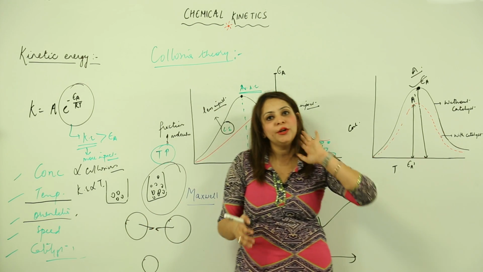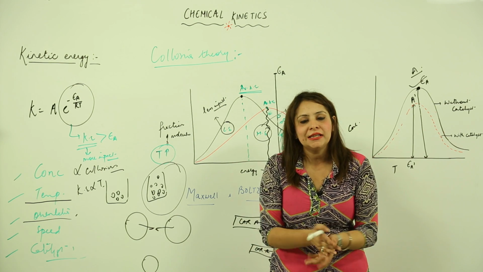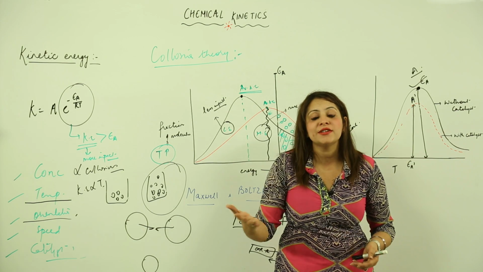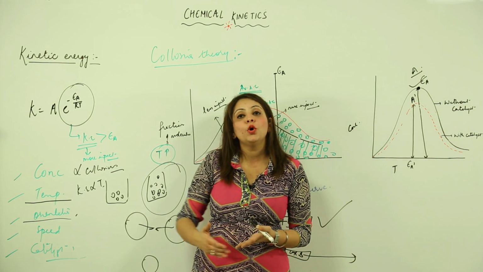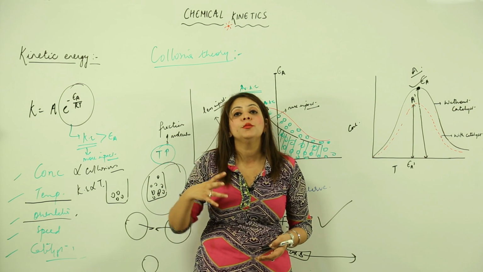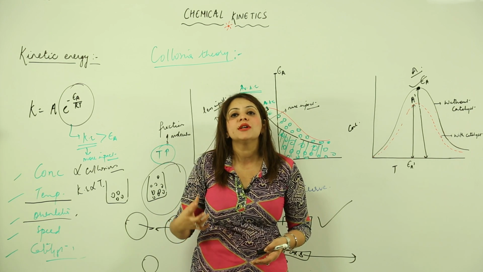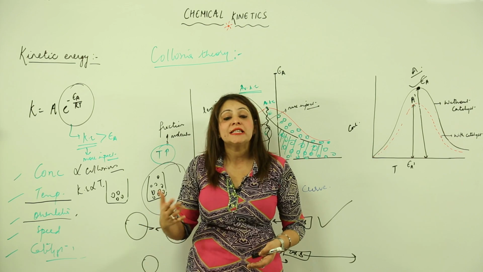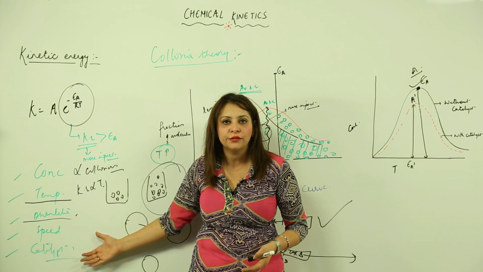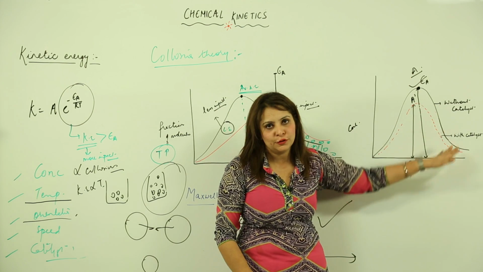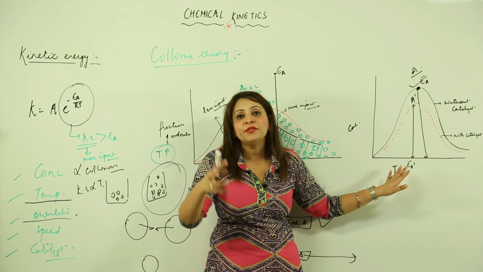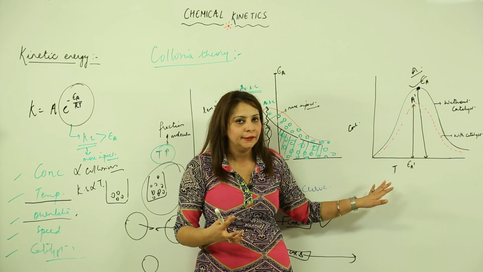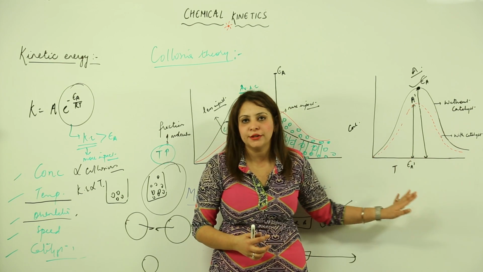So if somebody asks you, or you're going to write in a technical form, you write that a catalyst is a substance which increases the rate of reaction without undergoing any change in itself. Now the question comes how? Then you answer, it lowers the activation energy so that more and more molecules can cross the energy barrier in order to cause effective collision, to make the reaction happen, or to increase the rate of reaction. And moreover, you have to draw the graph also, because whenever you are explaining anything theoretically, if reactions are involved, write the reactions. If some graphical explanation is there, then explain it graphically, right? So this is how the catalysts affect the rate of reaction.